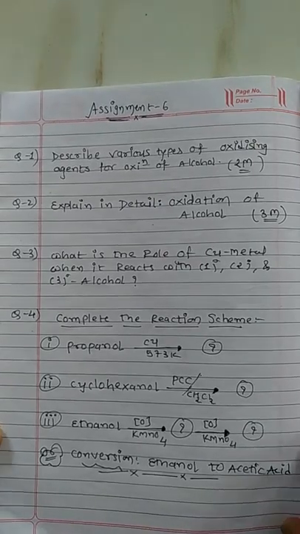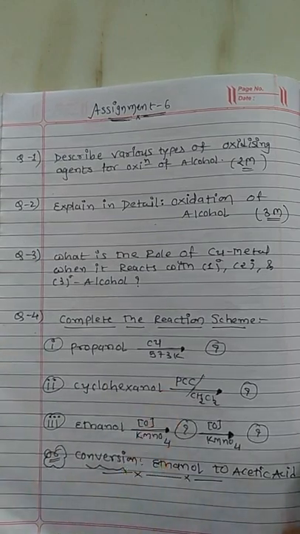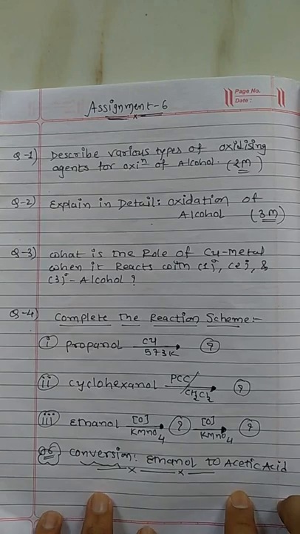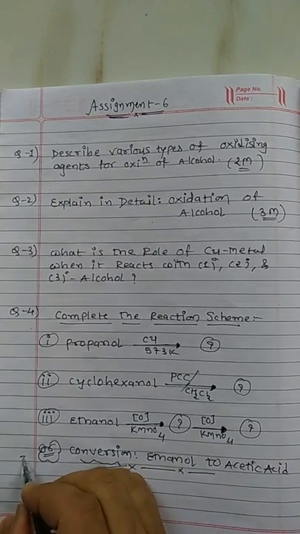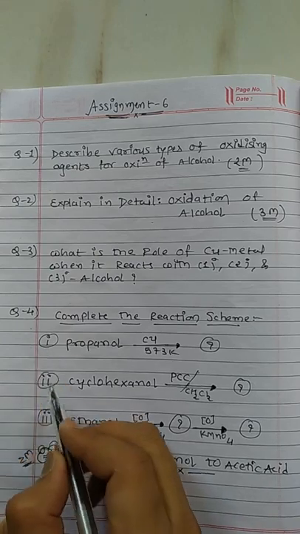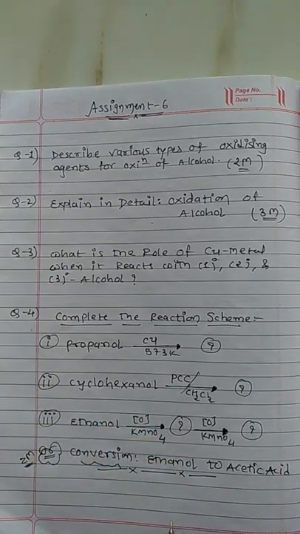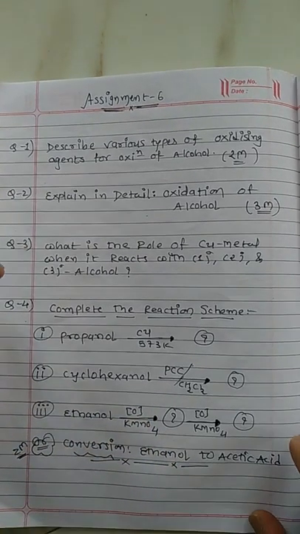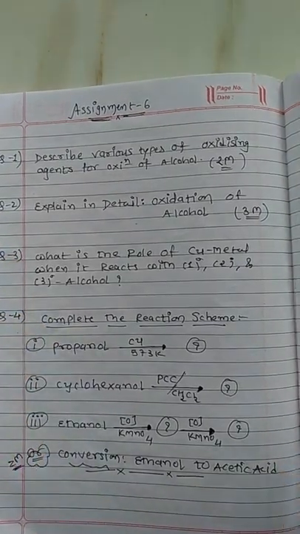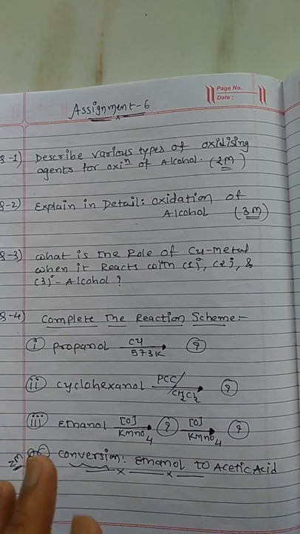So we have two types of question, either in the form of completing the reaction scheme which is given over here, or in the form of conversion. Conversion should be asked in 2 marks, and in completing the reaction scheme each and every reaction has 1 mark. So in the exam we have a number of questions like complete the reaction as well as conversion scheme. So today we discussed the complete oxidation reaction of alcohol. Thanks.